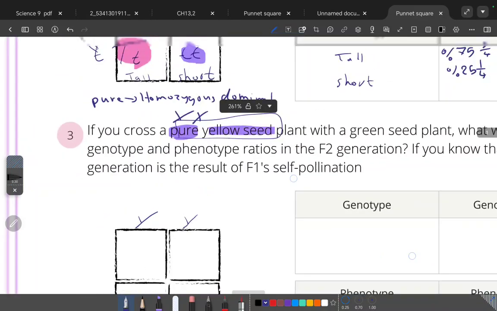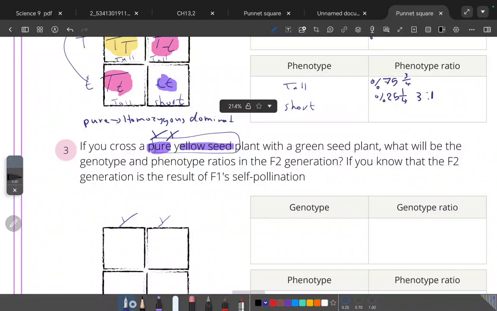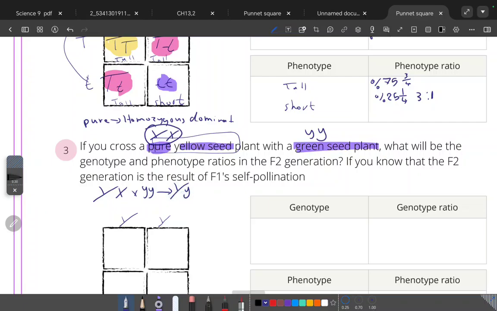Okay, the plant with a green seed, cross it with what? A green seed plant, which is Y small, Y small. We know that when homozygous dominant Y capital crosses with Y small, all of the offspring become Y capital, Y small, just like Mendel's first experiment.